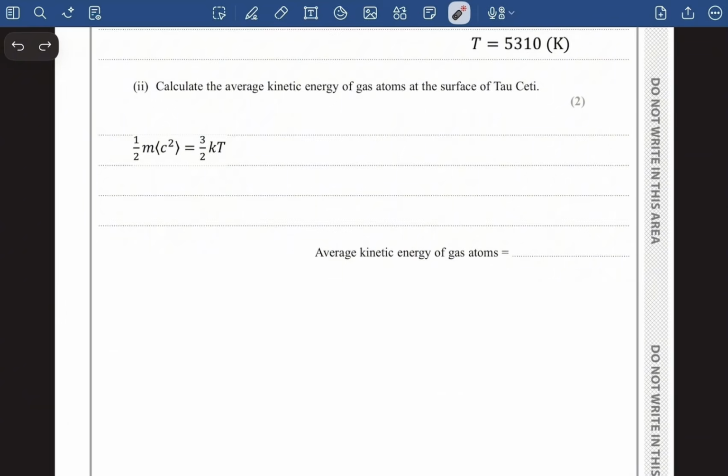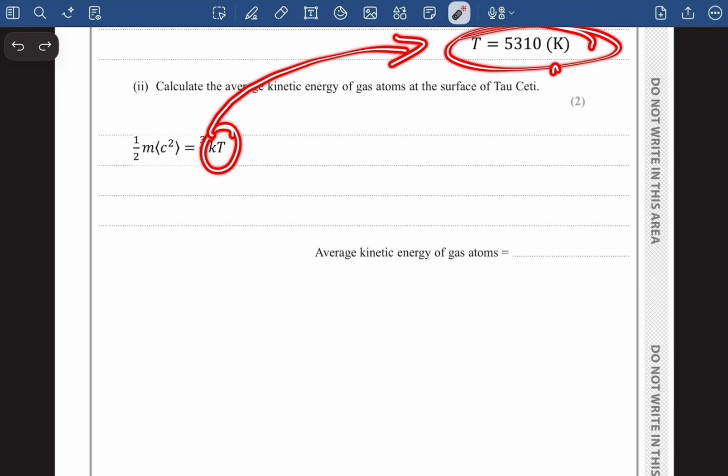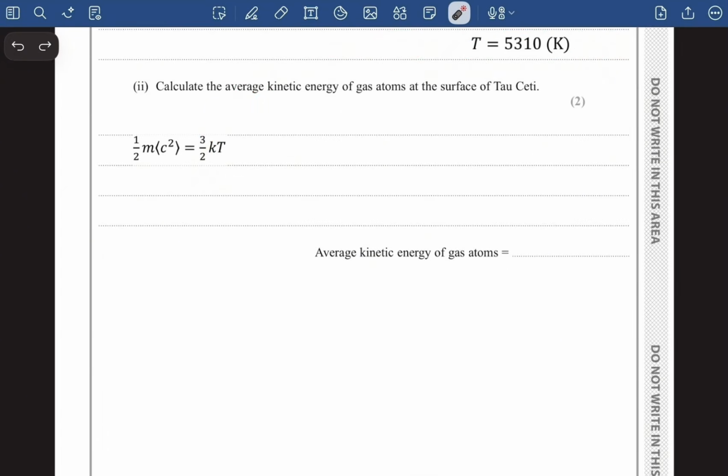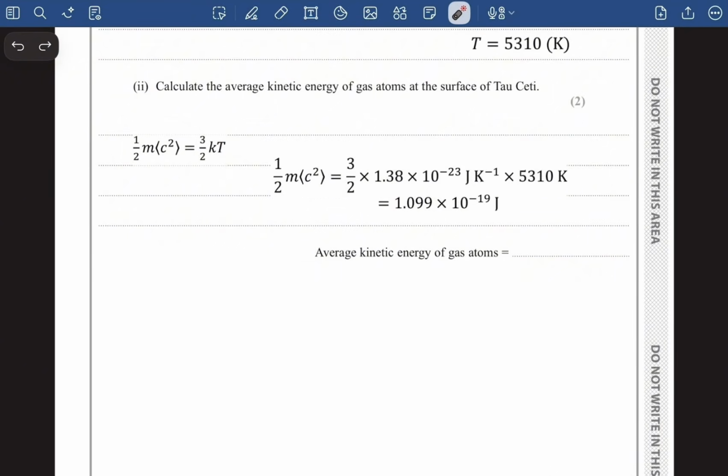Which is half mc square is equal to 3 by 2 kT. And this temperature is basically the temperature that we have figured out just a couple of minutes back. So we are going to use that temperature value right here to calculate this average kinetic energy. So my average kinetic energy is going to be 3 by 2. I know the k is a constant, and that temperature right here will give me my average kinetic energy value as 1.099 × 10^-19 joule.